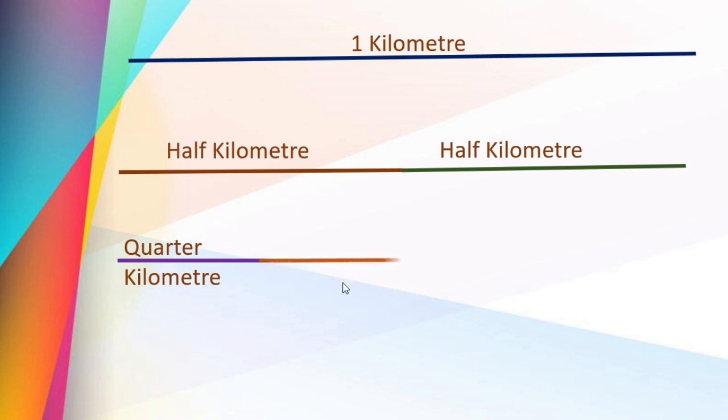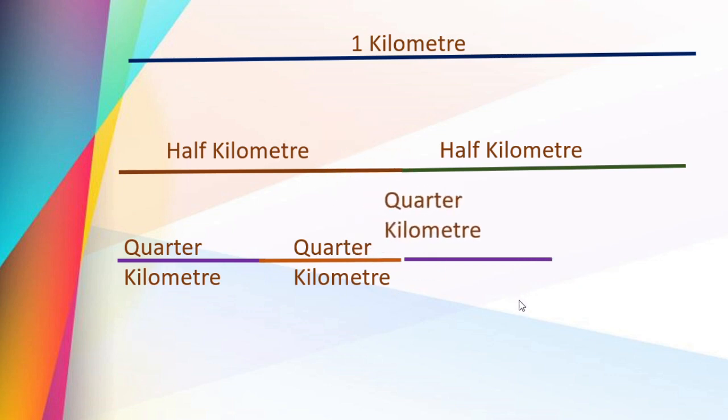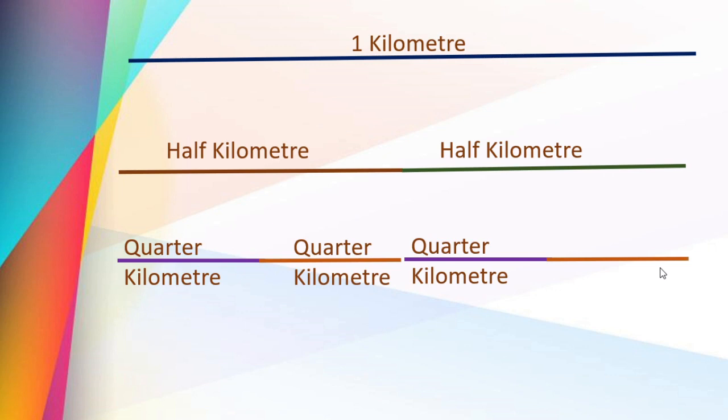One more from this, that is also quarter kilometer, right? And here also we can get 2 more. See, this is again quarter kilometer, and this is one more. Means from 1 kilometer, from one whole we get 4 quarters, right? Quarter parts, that is nothing but quarter kilometer.